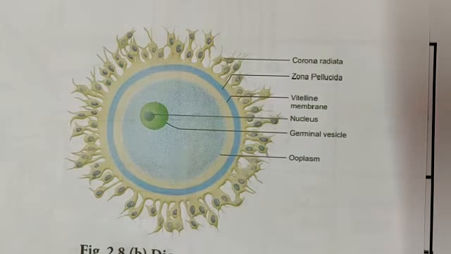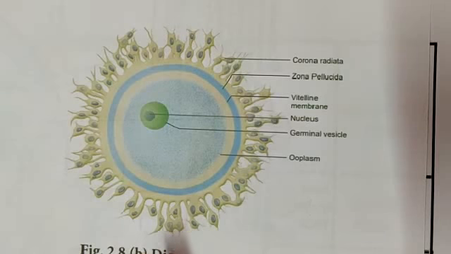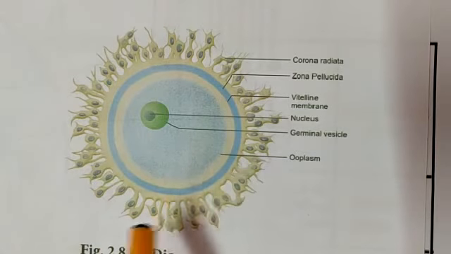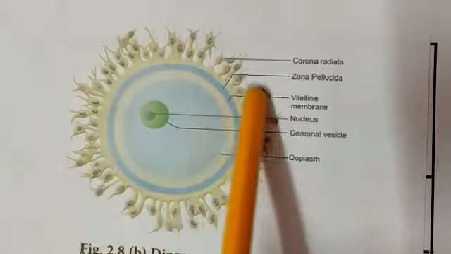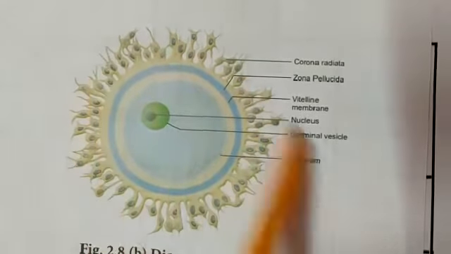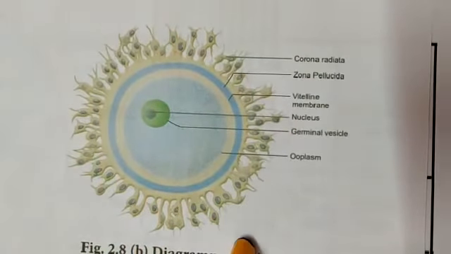Remember this while we go for the next topics of the lesson. Then we will learn about the ooplasm and more things. Just I am giving you the introduction. And the corona radiata: these are all surrounding the ovum.